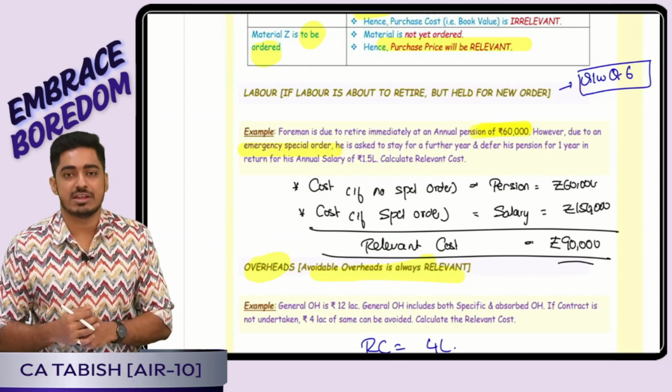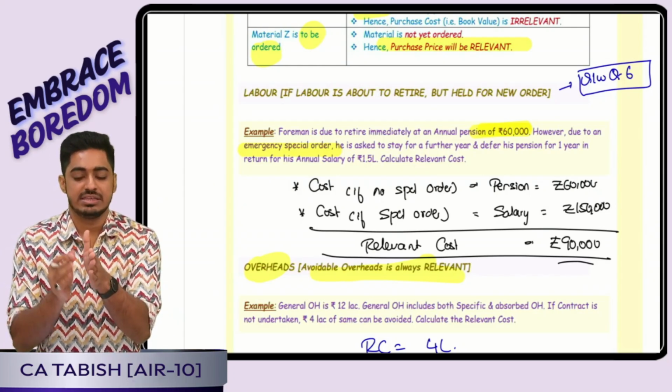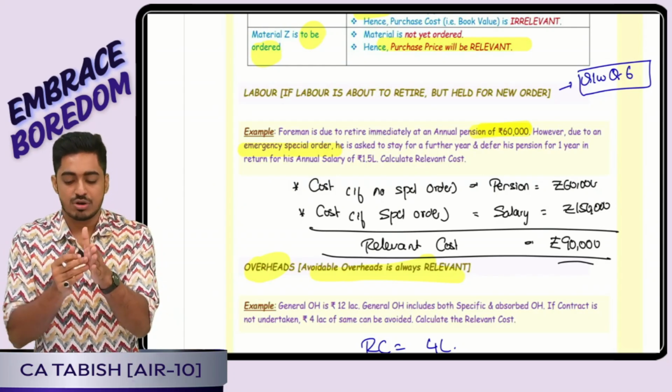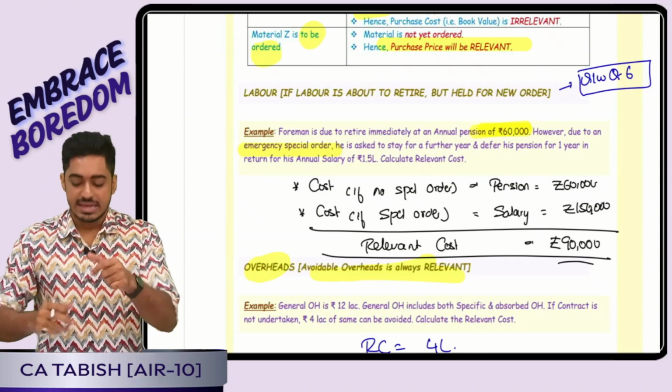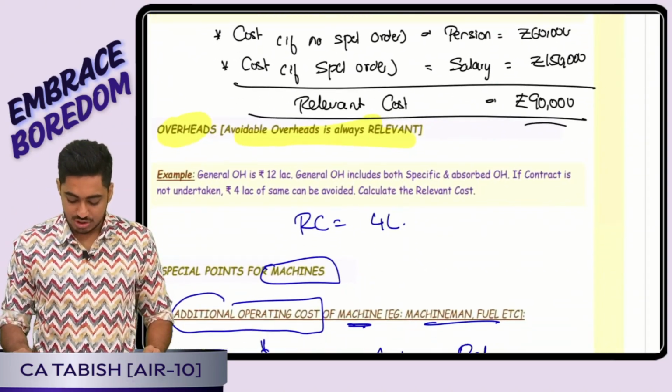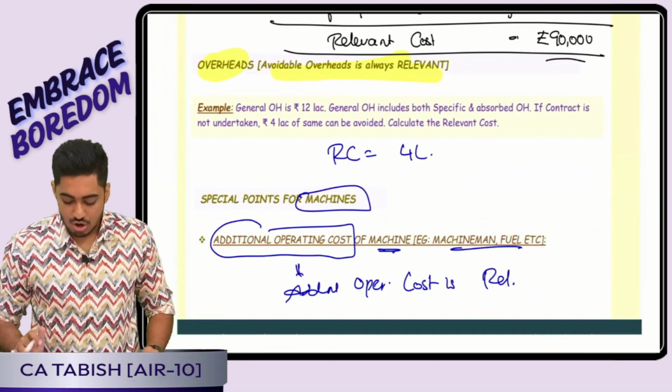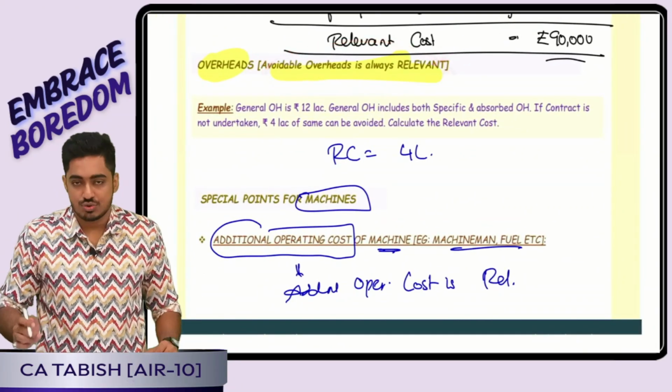That means how much is irrelevant? If he retired immediately, yearly he would have got 60,000. But because he extended, we have to pay 1,50,000. That means how much extra we paid? 90,000 extra we paid, that is going to be relevant. Is this clear, everyone? Avoidable overheads is always going to be relevant.